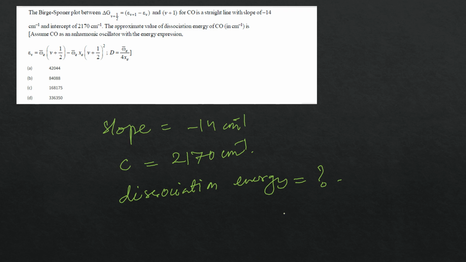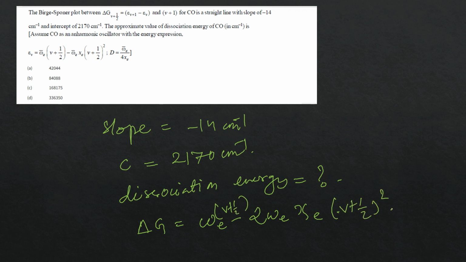See, the equation actually is delta G is equal to omega e minus 2 omega e chi e, with v plus half.